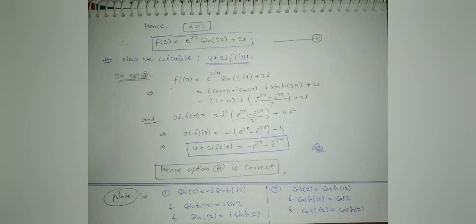Solve these and we have 2i into f of i pi is equal to 2i square bracket e to the power 3 pi minus e to the power minus 3 pi by 2, plus 4i square. Solve this, we have 4 plus 2i into f of i pi is equal to minus e to the power 3 pi plus e to the power minus 3 pi. Hence option A is correct. Thank you.